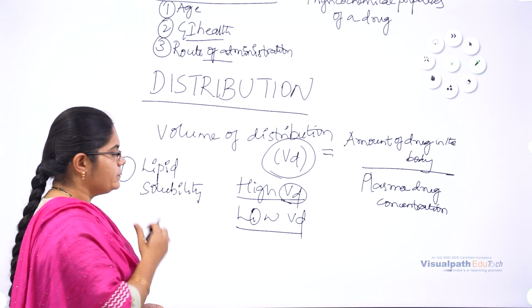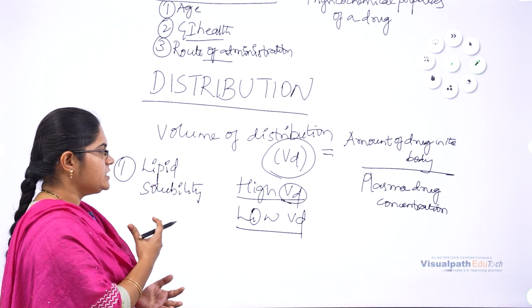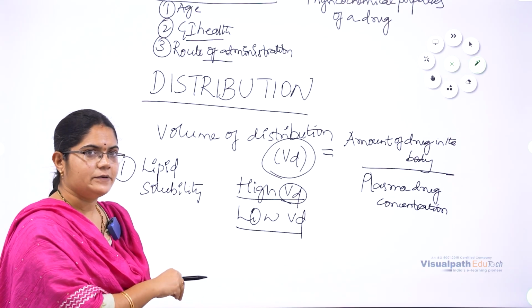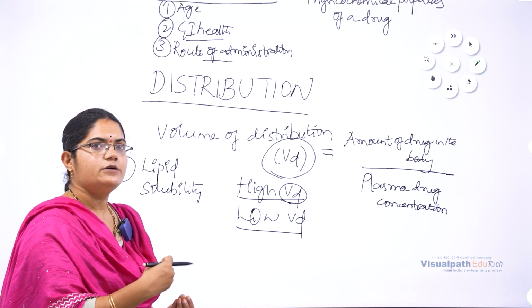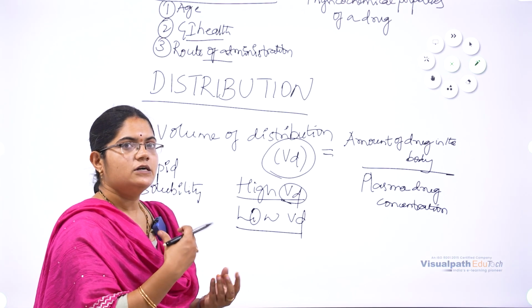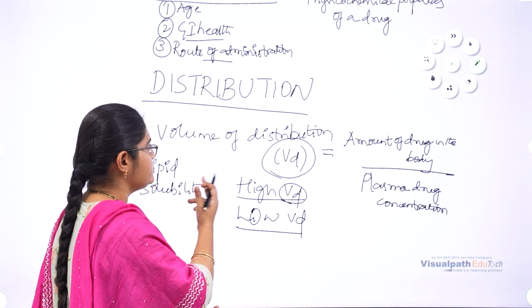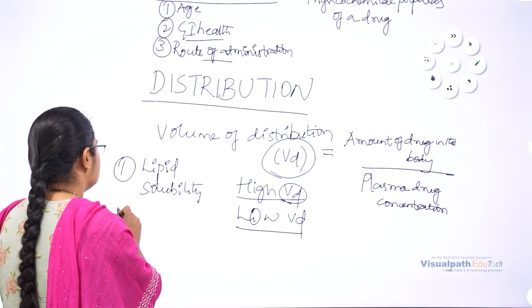When a drug is more lipid soluble, it is distributed more, because the body is made up mainly of lipid layers and the drug needs to be soluble in lipids. Less lipid soluble means less distribution of the drug. This is one of the physicochemical properties of a drug affecting its distribution.